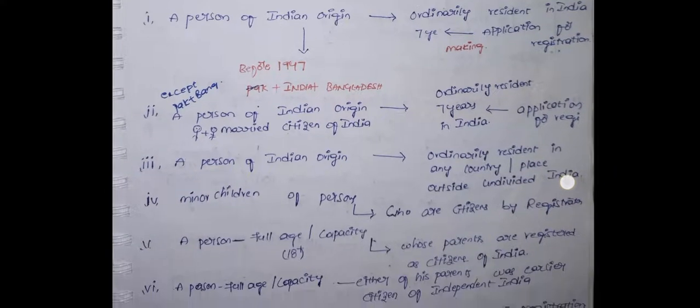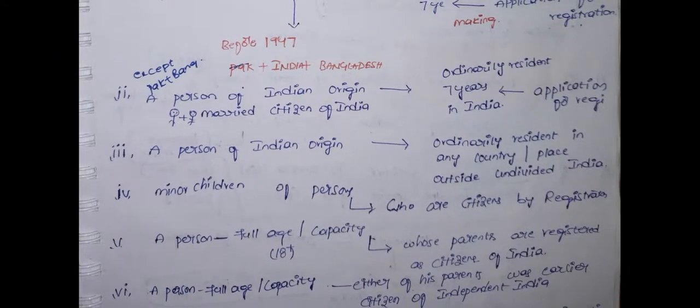He should live in India for 7 years. The second category is a person of Indian origin who is married to a citizen of India and who has been ordinarily resident in India for 7 years before the application.